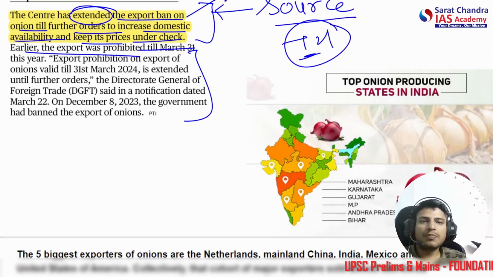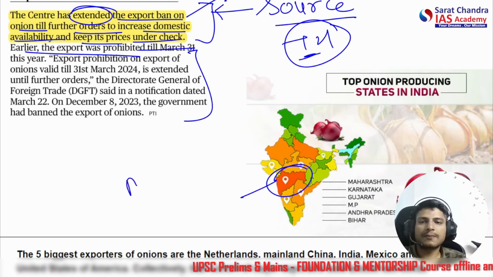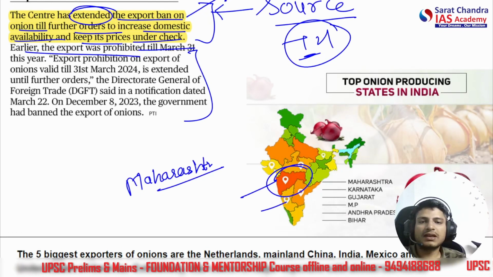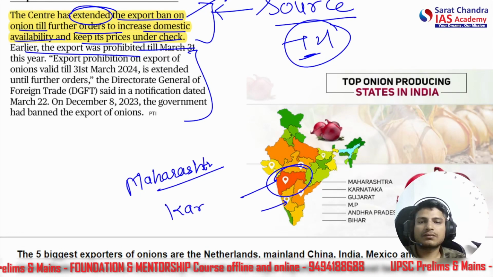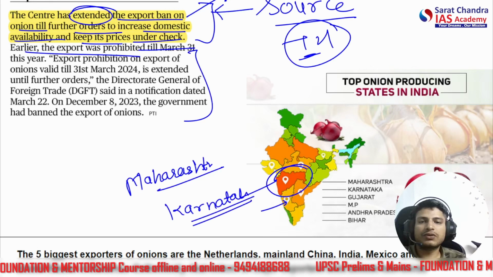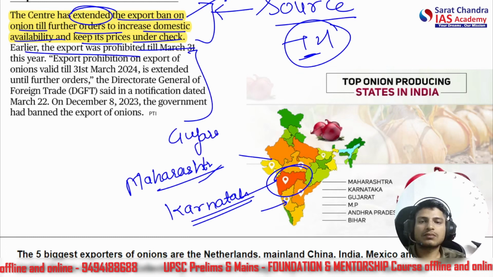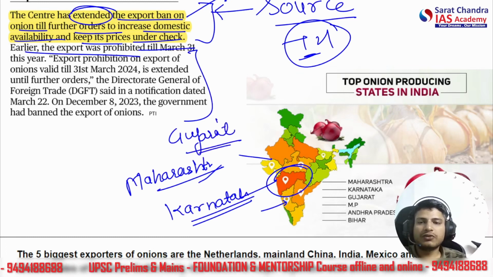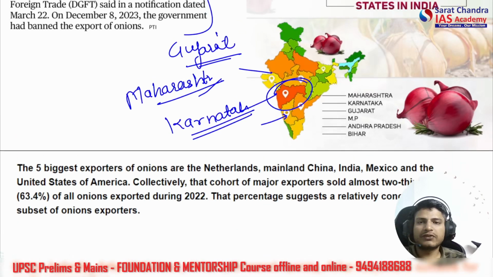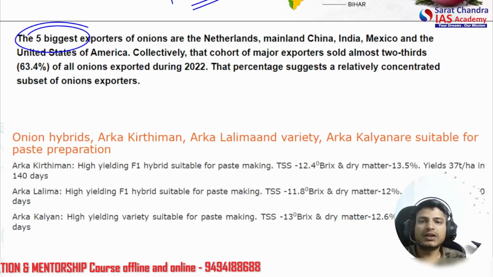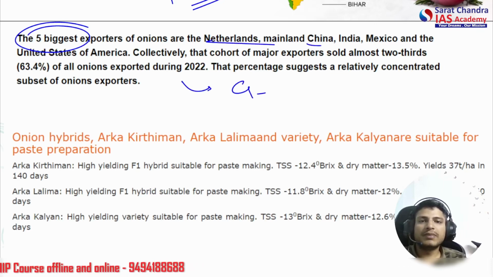Top onion producing states in India. The top onion producing state is Maharashtra. The second most producing state is Karnataka. Third is Gujarat. Fourth is MP and so on. If you just remember the top three: Maharashtra, Karnataka, and Gujarat. The biggest exporters of onion globally are the Netherlands, mainland China, then India. So this statement is incorrect.